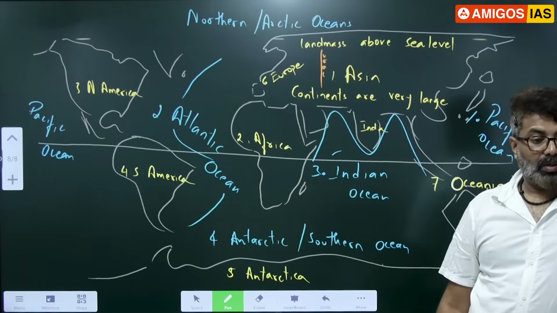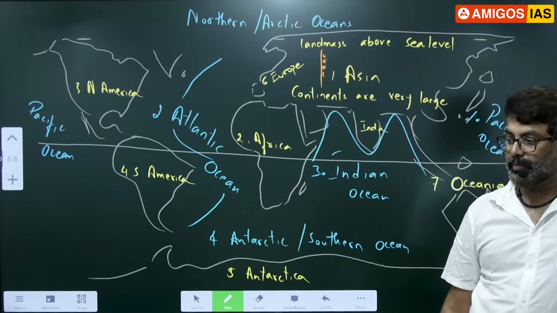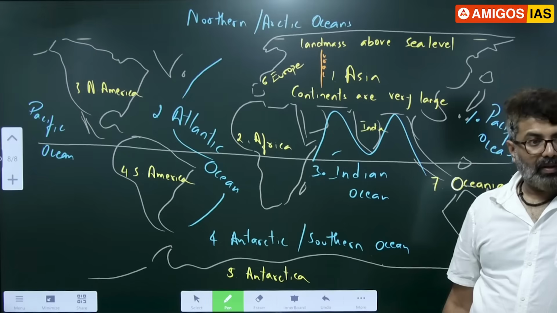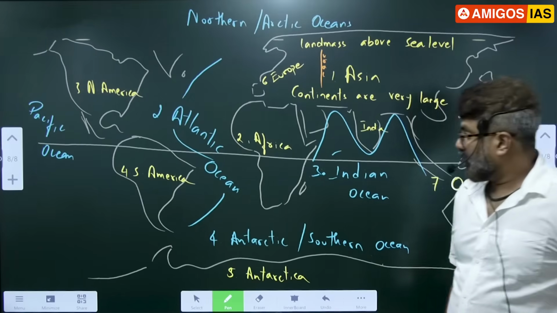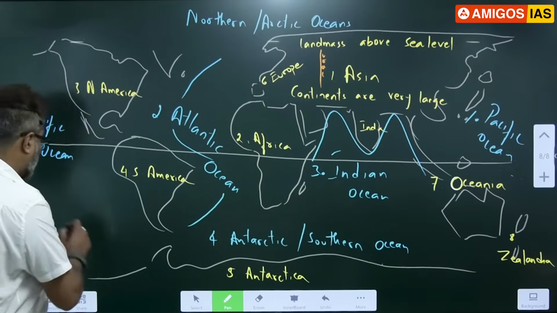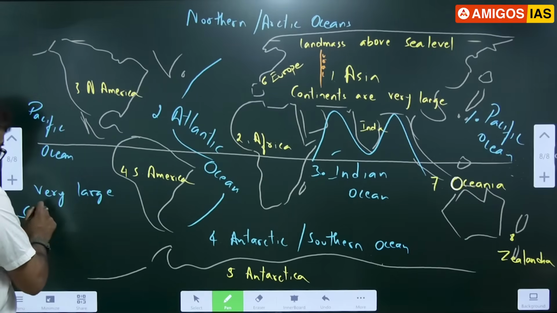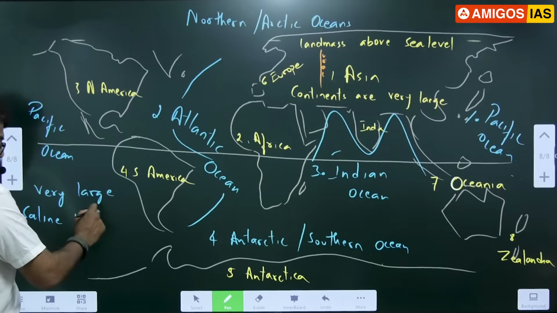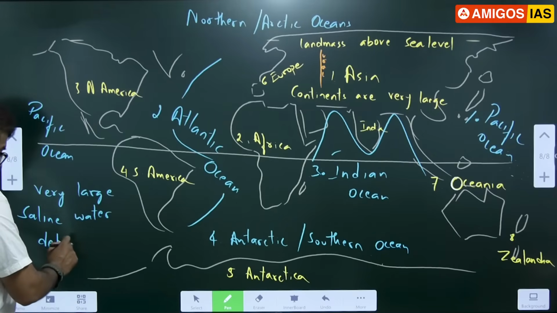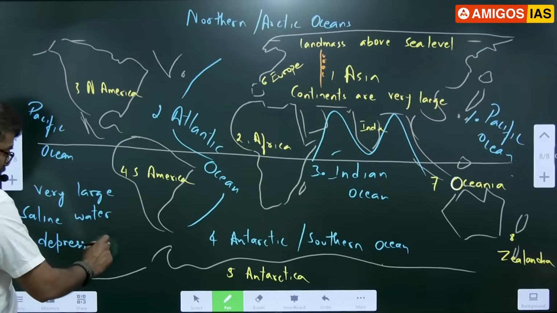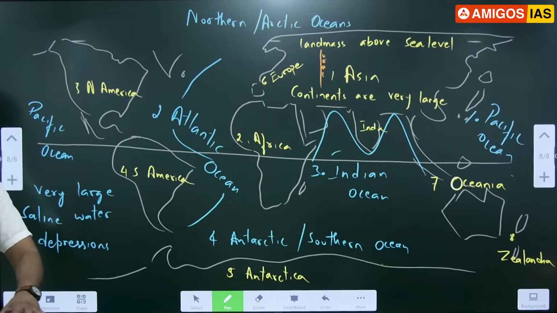Okay. Now write one definition for ocean. Oceans are very large saline water depressions. All of you understand? Depression means something that is low lying. In the classroom, that is a depression. I am standing on continents. So that is a depression filled with water. What water? Saline water.